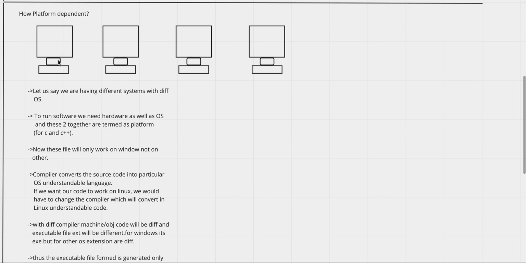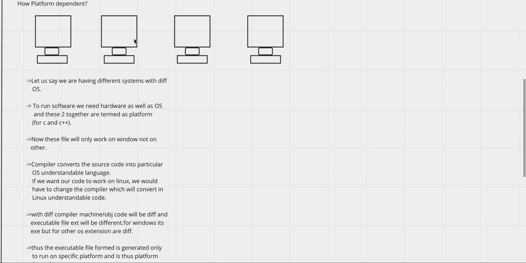If we try to take this file and run it on Linux OS, it won't work there. Why? The simple reason is that the compiler has converted the source code in such a way that it will be understood only by that particular OS. So for Linux, we will need a different compiler which will compile it for the Linux case. Thus we come to a conclusion that C and C++ are platform dependent.